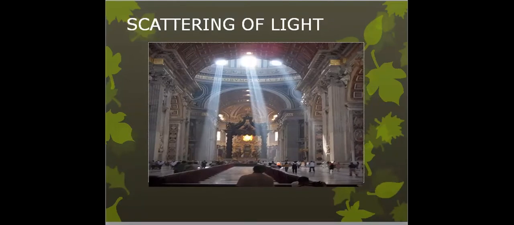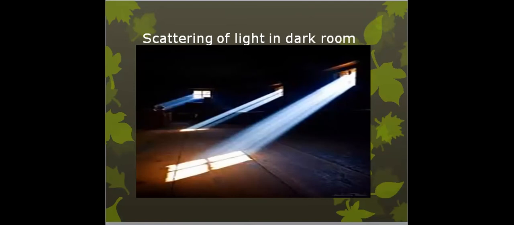So, what is scattering of light? Let's understand through an example. So now this is a dark room. Here inside a dark room, if you see, the path of the light is seen. Whenever light from the window is allowed to pass through a dark room, the path is seen. What is this called? This phenomenon of light is called scattering of light.